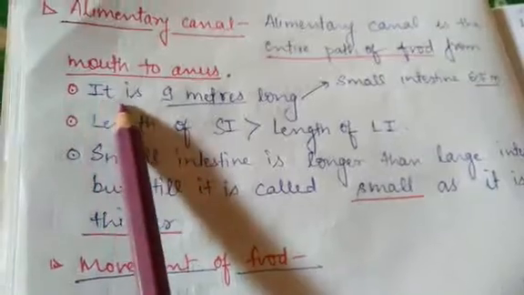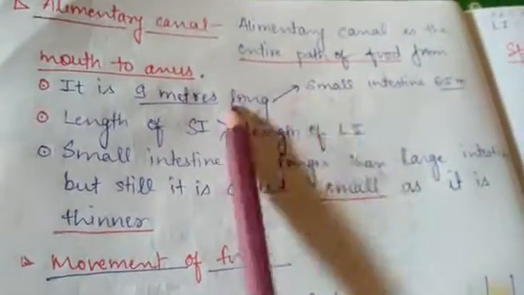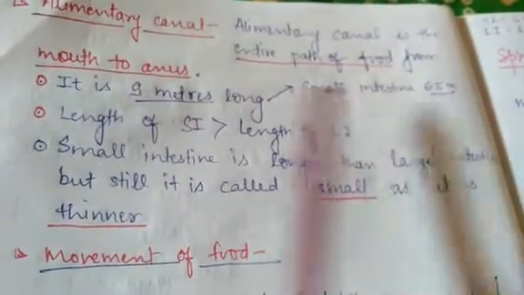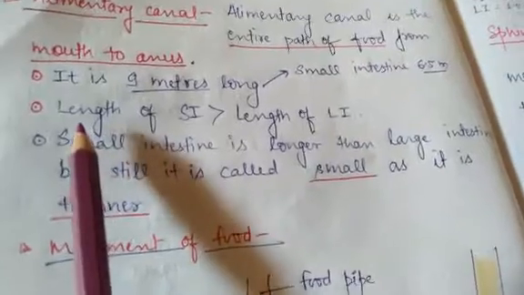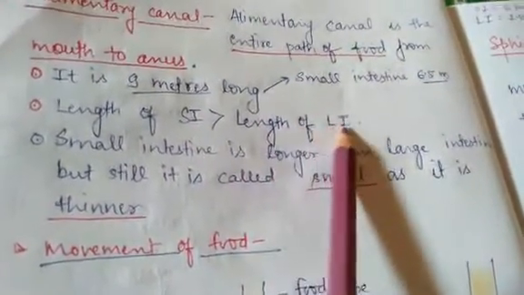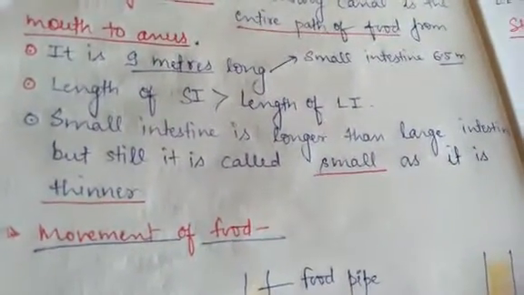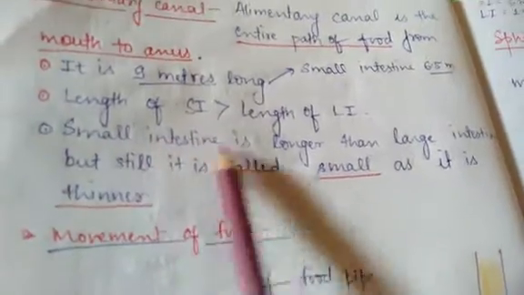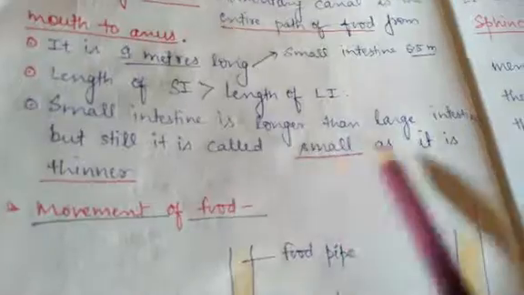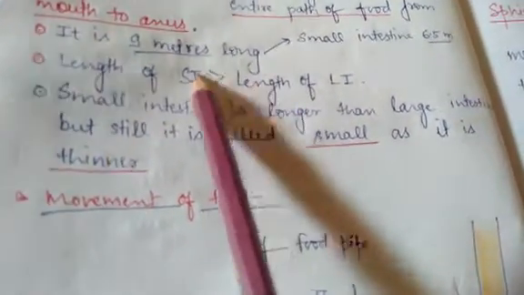This alimentary canal is approximately 9 meters long, whereas the small intestine is approximately 6.5 meters long. Be very careful here. The length of the small intestine is greater than the length of the large intestine. But why is this known as small and why is the next one known as large? Because the small intestine is longer than the large intestine, but still it is called small as it is thinner. So that's why this is known as small intestine.